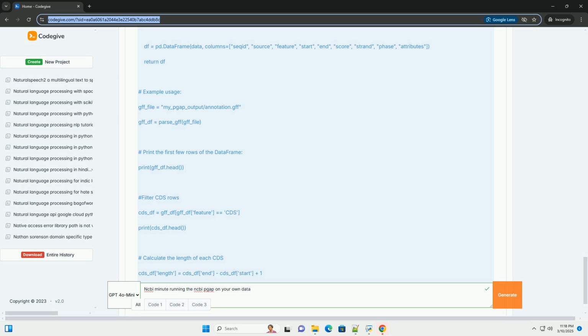The organism option specifies the name of your organism. This is very important. PGAP uses this information to select the appropriate genetic code, taxonomic information, and other parameters. Use the scientific name, for example Escherichia coli. Other useful options: prefix specifies a prefix to be added to the names of the output files.